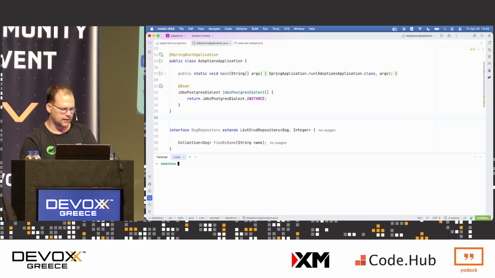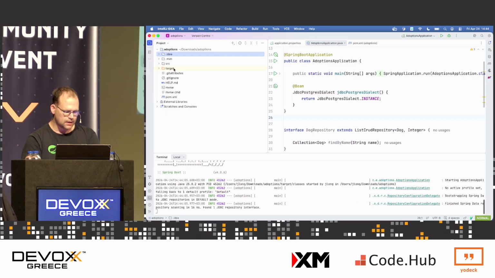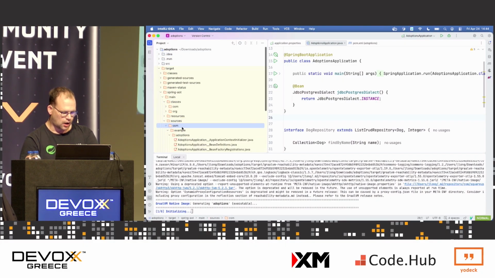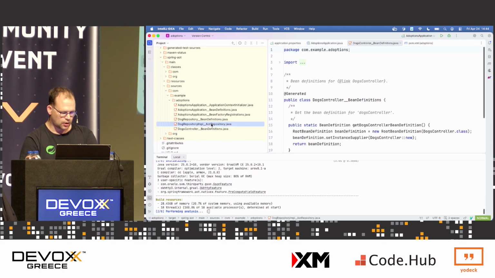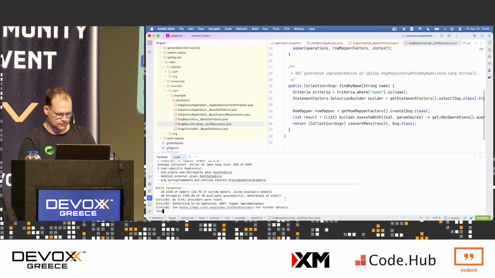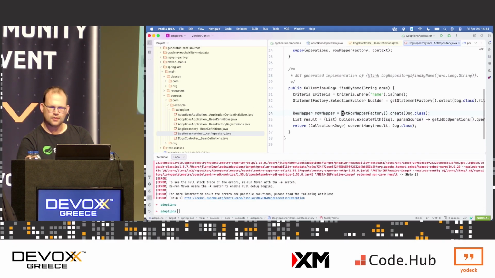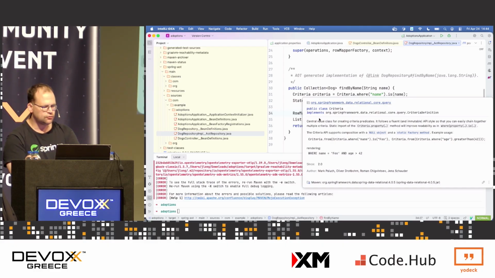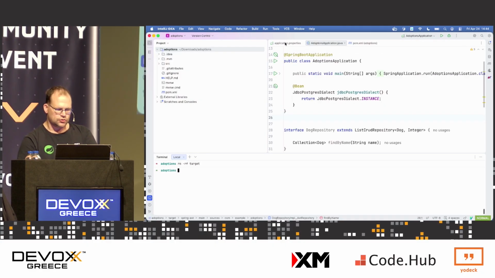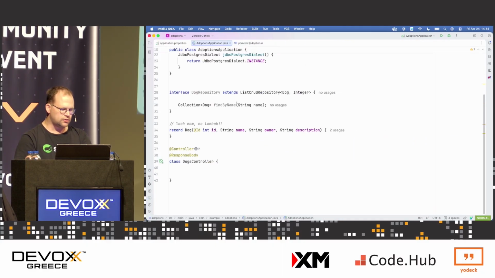Let's just go ahead and try it out. Why not? So skip tests, because I didn't write any tests. -P native compile. Here we go. And in the target directory, spring-aot, classes, sources, com, and then down here, here's my dogs repository implementation, and there's my custom query, and we don't need to actually finish that. We're not going to run it right now. Okay, here's my actual implementation of that method, right? AOT is good even if you're running on the JVM. Of course, it's even better on GraalVM, right? So we now have an implementation of our repository.